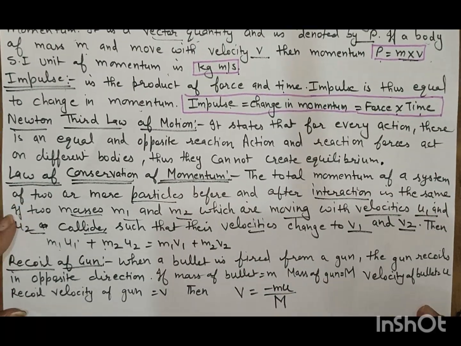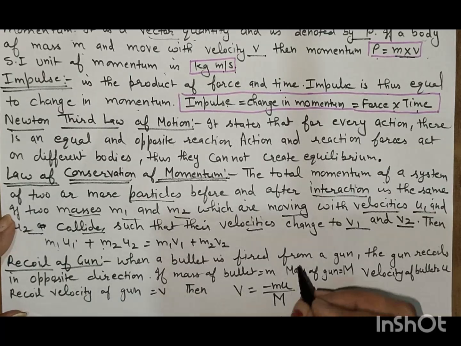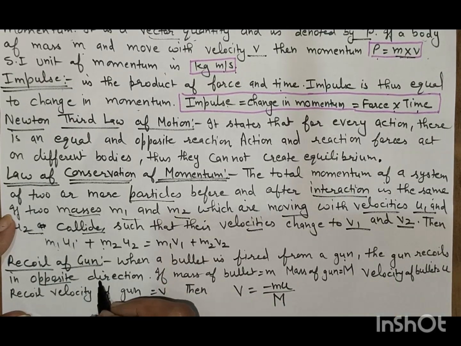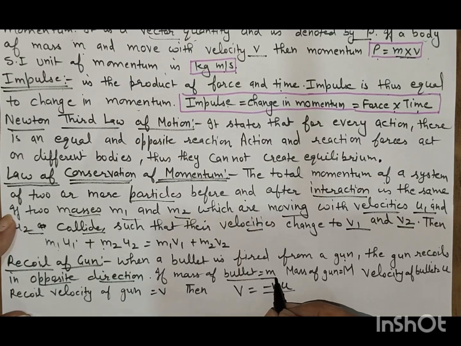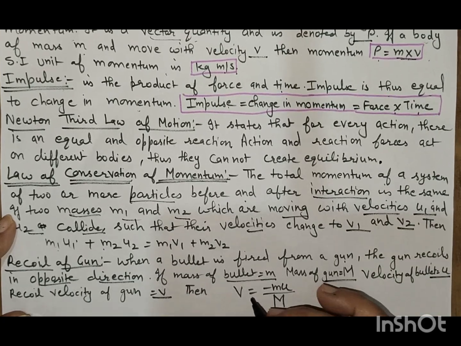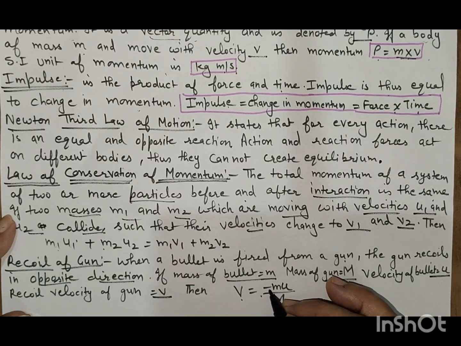Recoil of the gun. When a bullet is fired from a gun, the gun recoils in the opposite direction. If the mass of the bullet is small m and the mass of the gun is capital M, the velocity of the bullet is u and the recoil velocity of the gun is capital V, then capital V is equal to minus small m u by capital M.